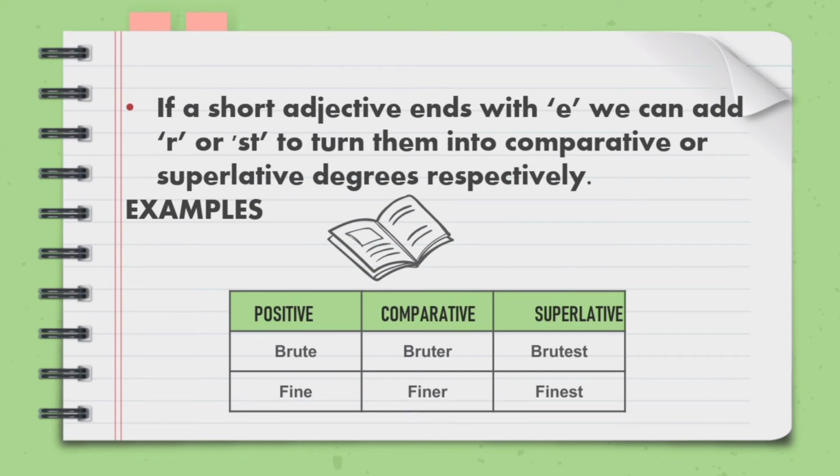If a short adjective ends with e, we can add only r or st to turn them into comparative and superlative degrees respectively. For example, brute, bruter, brutest, fine, finer, finest.